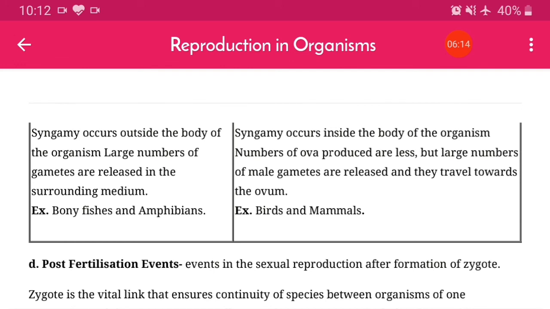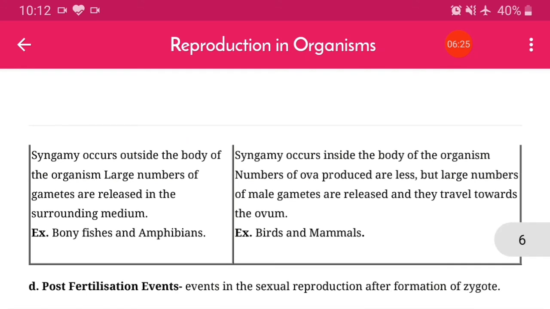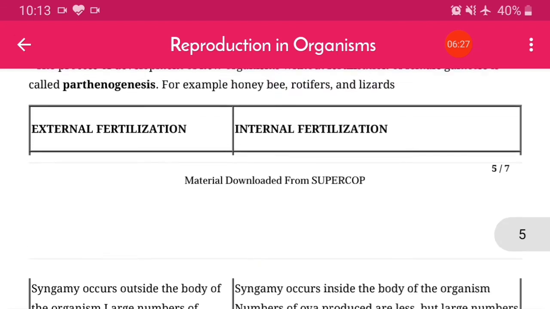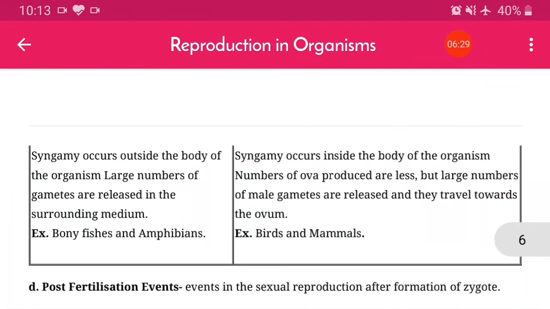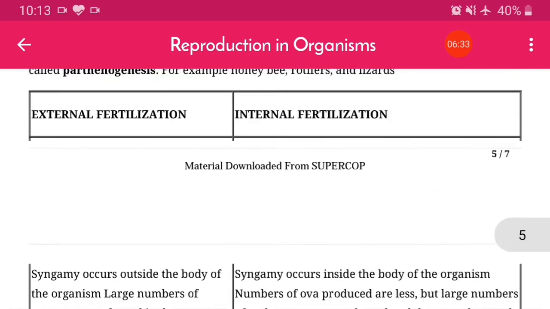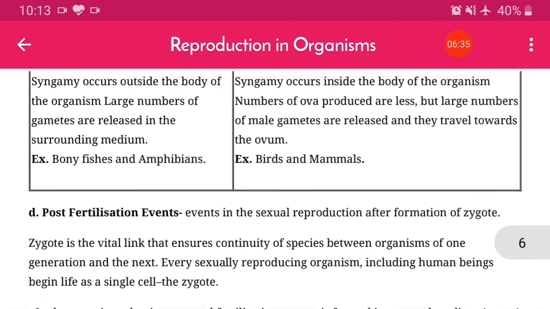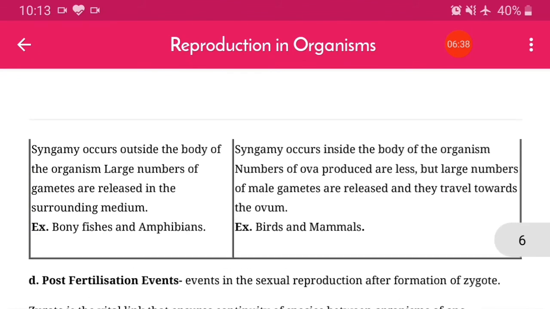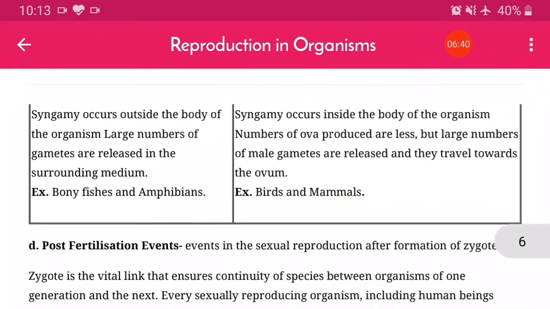The number of ova produced is less, but a large number of male gametes are released and they travel towards the ovum. For external fertilization we can take the example of bony fishes and amphibians. For internal fertilization we can take the examples of birds, mammals, and most human beings. So viviparous and oviparous types of processes are there.